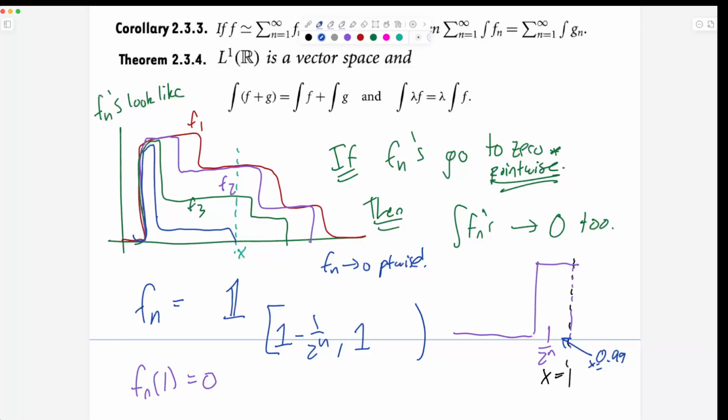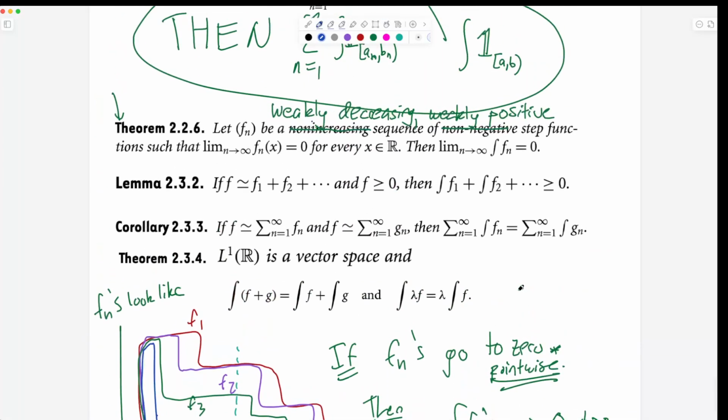Yes? So that function is increasing though, right? No, it's okay, this is a very good point. The function itself, as a function of x, is an increasing function. When they say over here that the functions are a weakly decreasing sequence of functions, they mean as a sequence of functions.